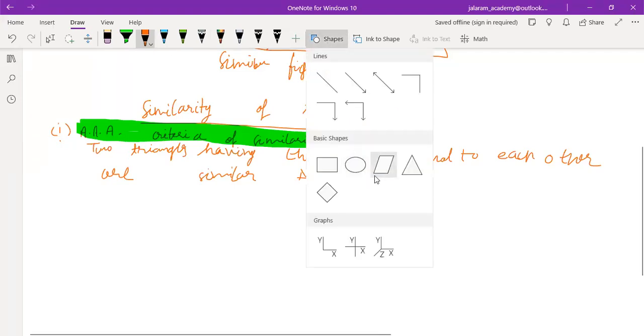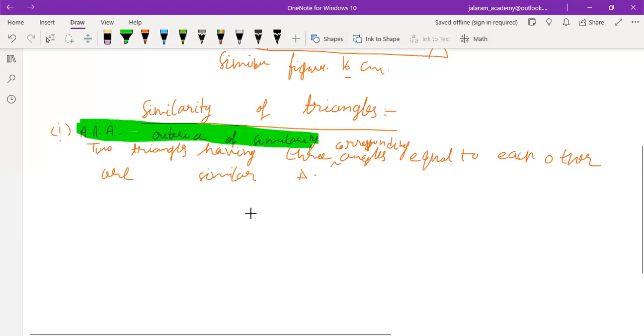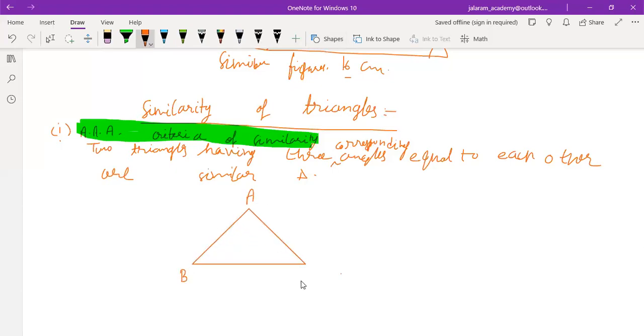For example, if we have a triangle ABC with angle ABC equals to 30 degree, angle ACB equals to 60 degree, and angle BAC is 90 degree.